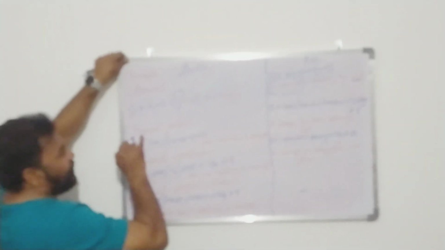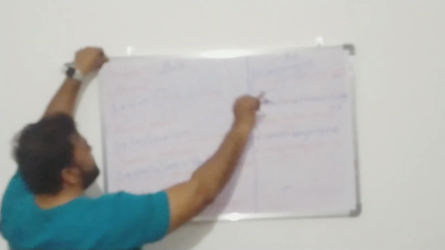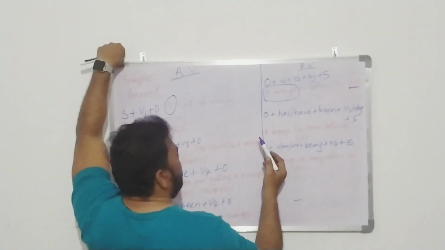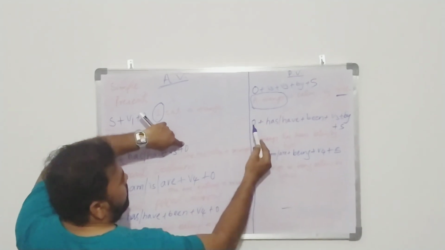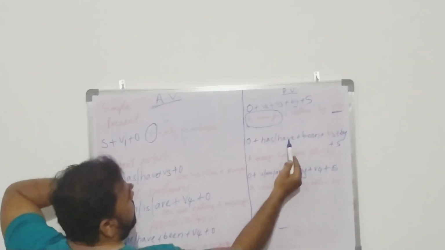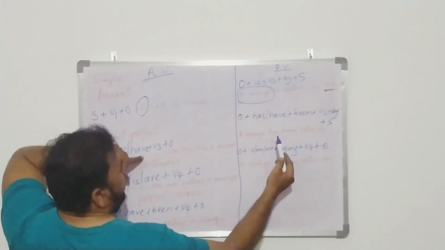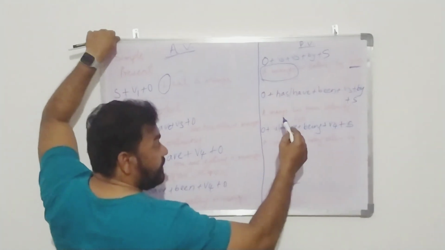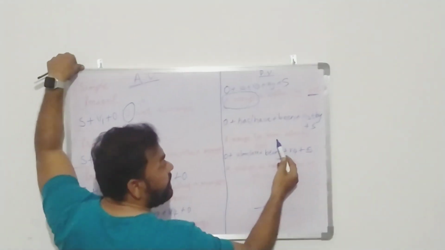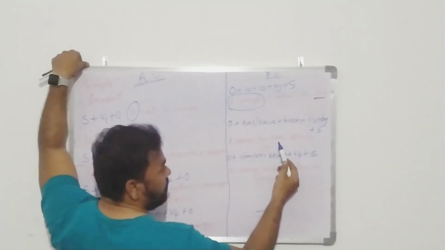Now if we want to change the present perfect tense into passive voice, we have a structure for that as well. See, the object has become the subject over here, and has or have will be the same. In addition to that, "been", one of the B forms, has to be written over here.